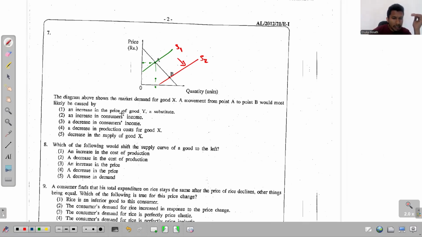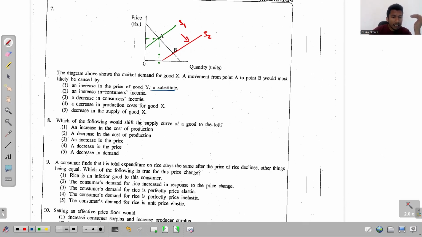An increase in the price of good Y, which is a substitute. Okay. So let's discuss this. An increase in the price of good Y.